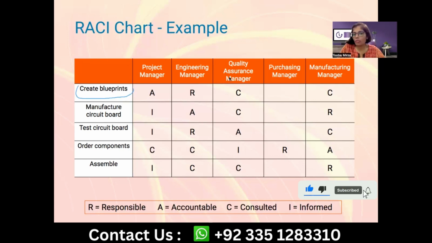You can see that there are certain roles mentioned over here. You can just name the team members as well if that applies. So the project manager is accountable. The engineering manager for creating blueprints is responsible. The quality assurance manager and manufacturing manager may be consulted, and for the information and consultation, you may refer to the broader stakeholders outside the team.